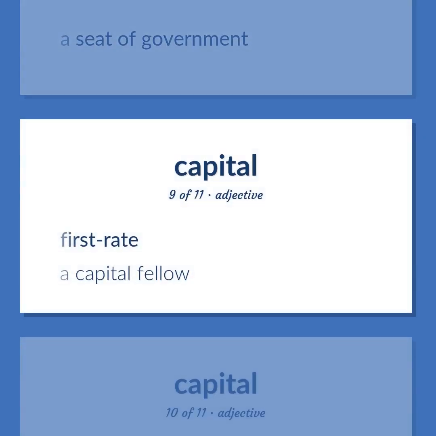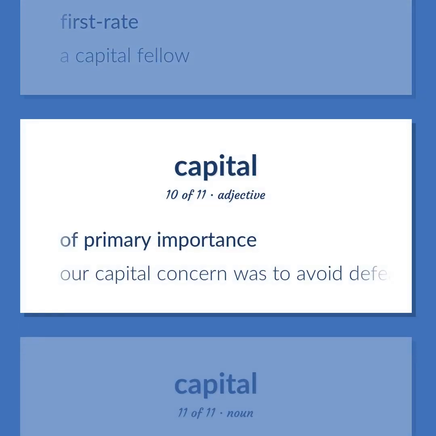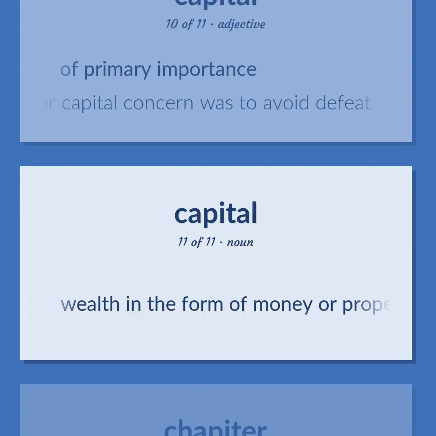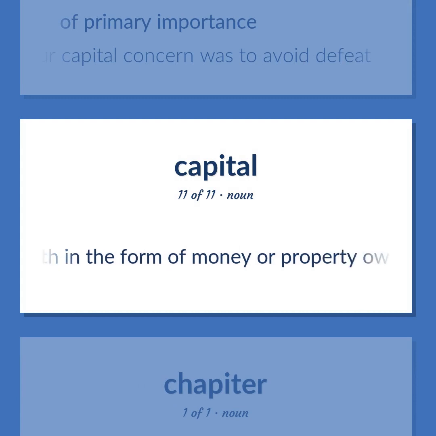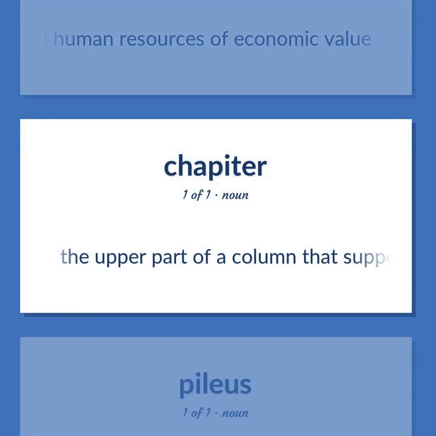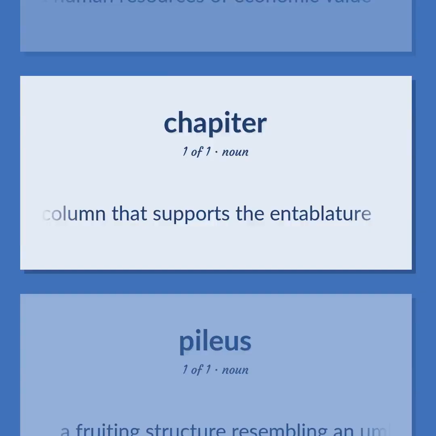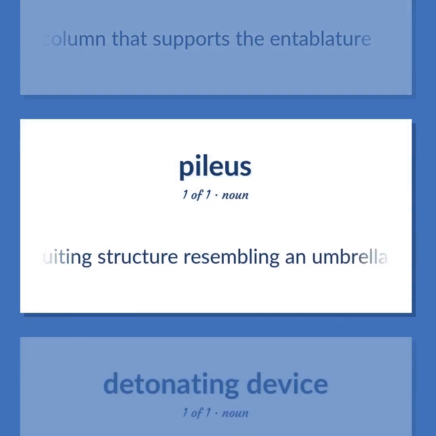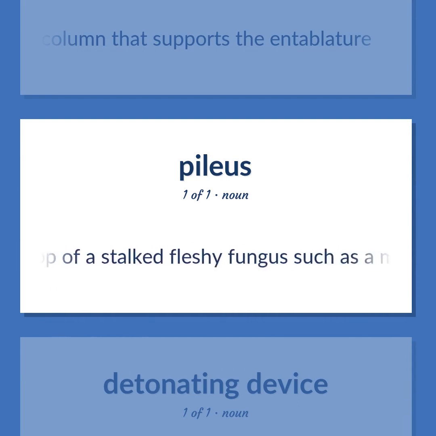First rate. A capital fellow. Of primary importance. Our capital concern was to avoid defeat. Wealth in the form of money or property owned by a person or business and human resources of economic value. The upper part of a column that supports the entablature. A fruiting structure resembling an umbrella or a cone that forms the top of a stalked fleshy fungus such as a mushroom.